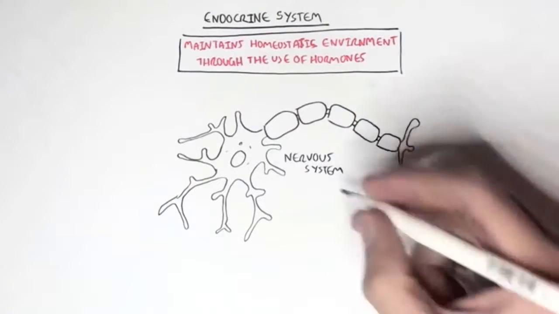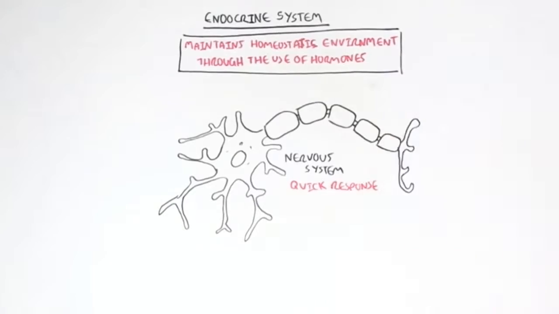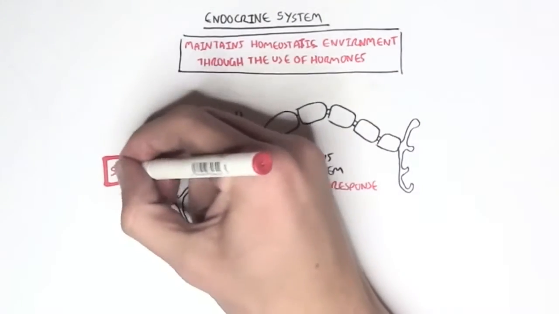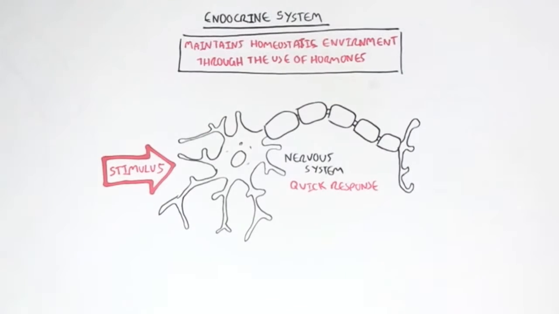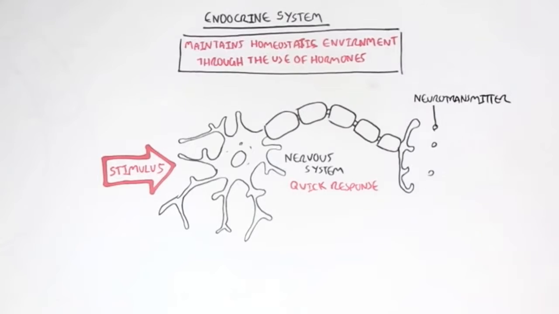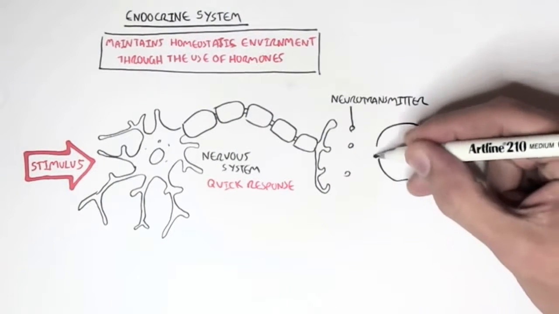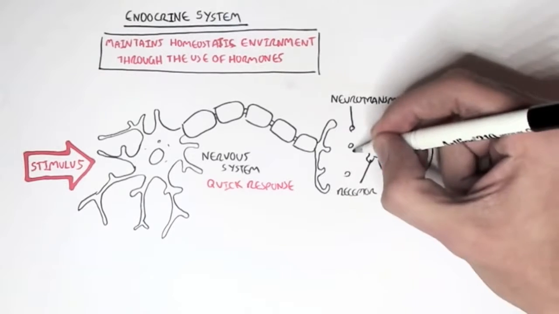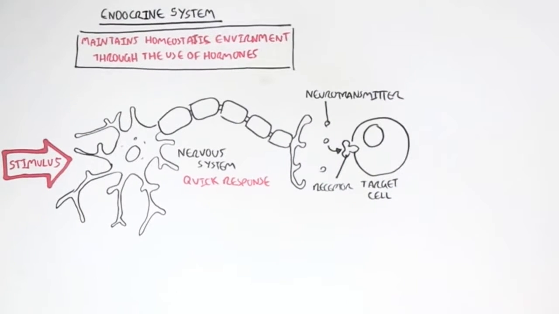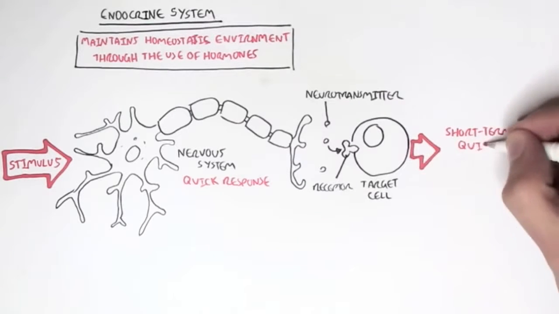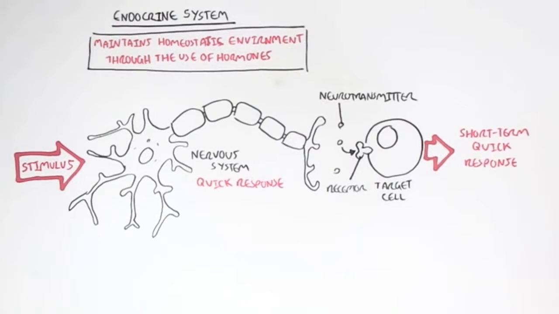The main difference between the two is that the nervous system is a quick response. So when a stimulus arrives at a neuron, the neuron can pass on these signals, these commands, as neurotransmitters that will then target a particular cell. The neurotransmitter will bind onto a specific receptor that will cause the target cell to initiate a short-term, quick response.